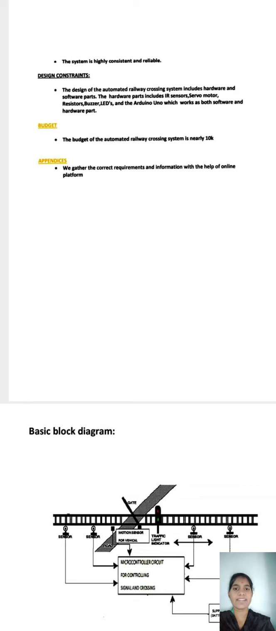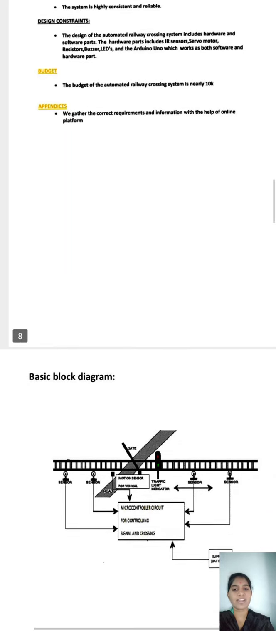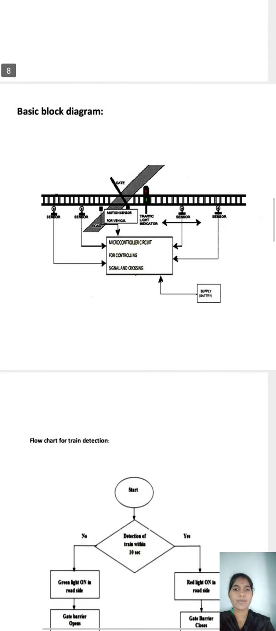Appendices. We gathered the requirements and information with the help of online platforms. Block diagram of the project. It shows how the IR sensors are placed and how the servo motor functions, opening and closing the gate. Here the traffic lights indicate the train arrival or departure. When the train arrives, the red light is on for road users to stay, and when the train departs, it glows a green light to cross the level.